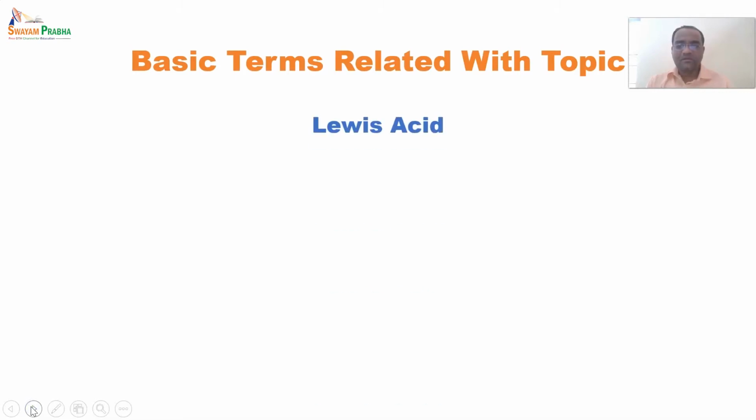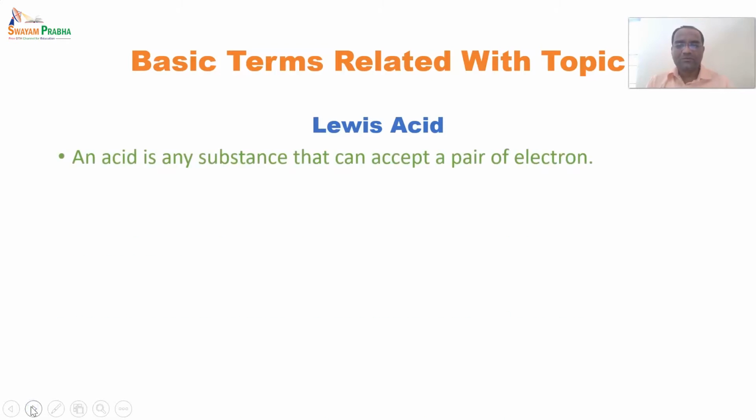One more concept that we will come across is Lewis acid. There are three theories discussed for an acid: the Arrhenius theory, the Lowry-Bronsted theory, and the third one, the Lewis acid theory. But there are some limitations with the Arrhenius theory, and there are some compounds that can be defined only with the help of the Lewis acid concept. A Lewis acid is any substance that can accept a pair of electrons, and it has an electron deficient center, with an electronegative atom attached to it. Like,